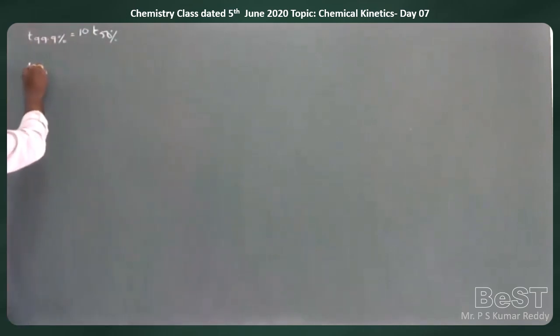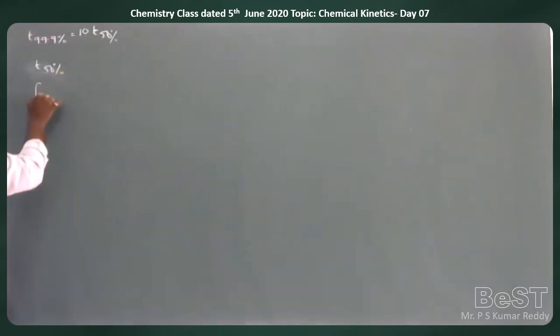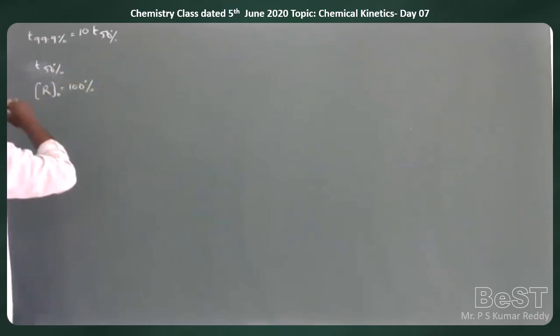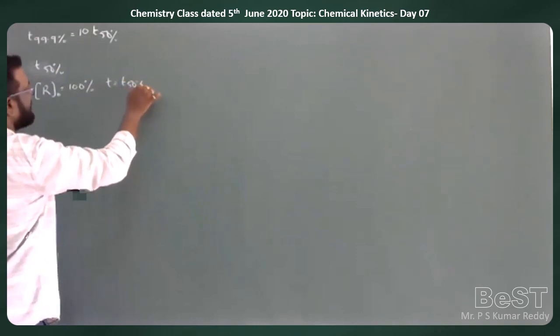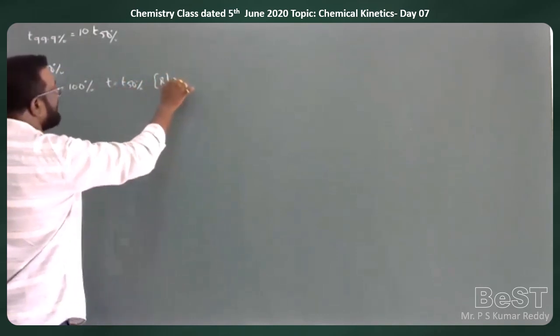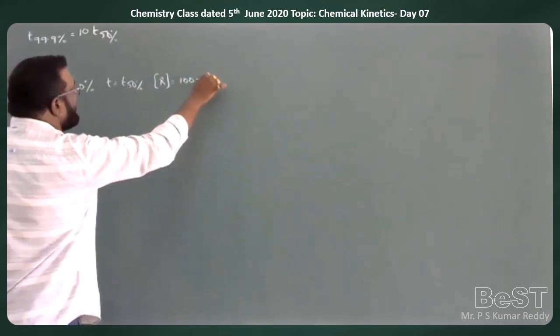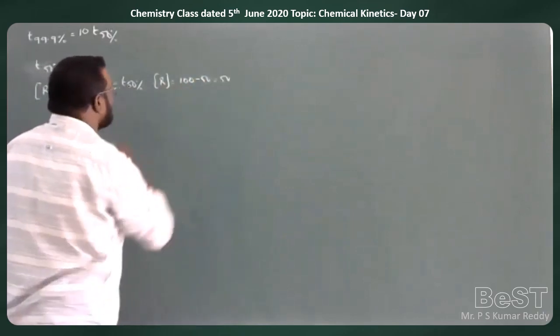Here, you know that when T 50% is taken into consideration, we will be taking initial concentration as 100%. When T is taken as T 50%, the remaining concentration will be 100 minus 50, that is equal to 50.